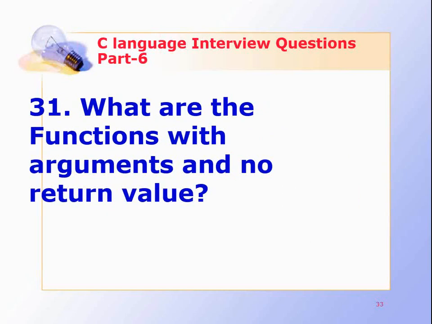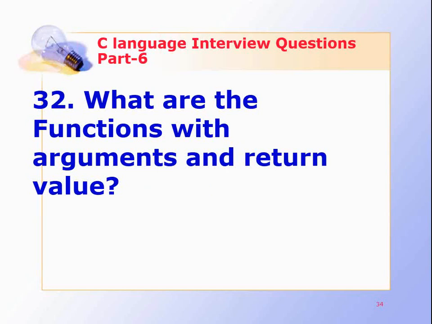What are the functions with arguments and no return value? A C function with arguments can perform much better than the previous function type. This type of function can accept data from the calling function. In other words, you send data to the called function from the calling function, but you cannot send result data back to the calling function. Rather, it displays the result on the terminal. But we can control the output of the function by providing various values as arguments.